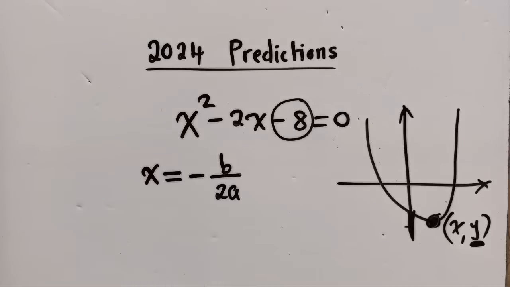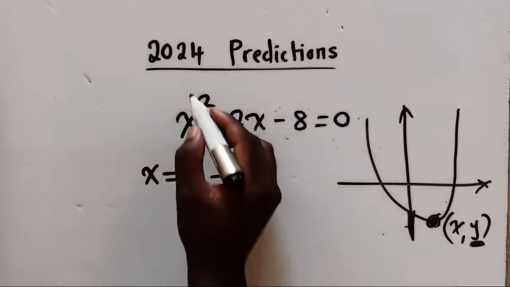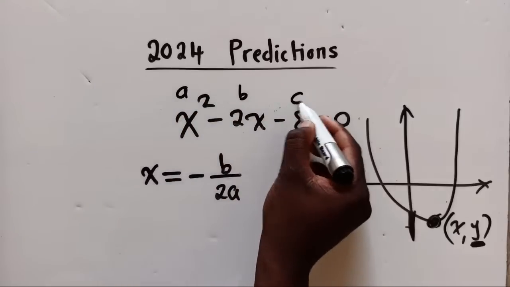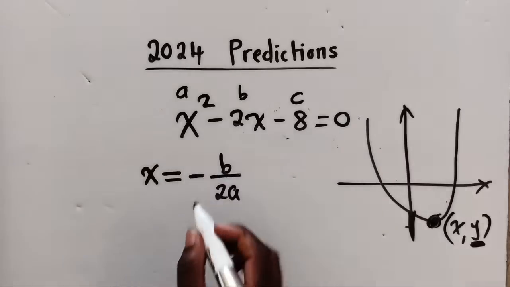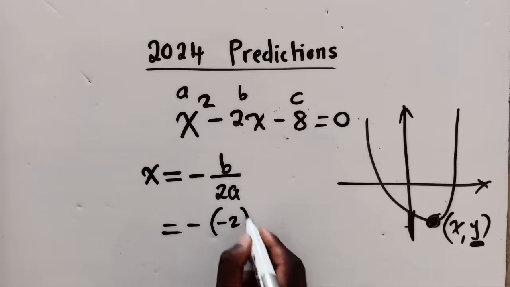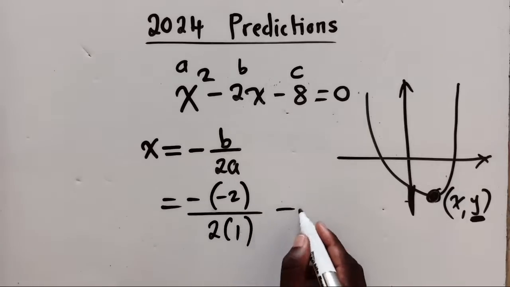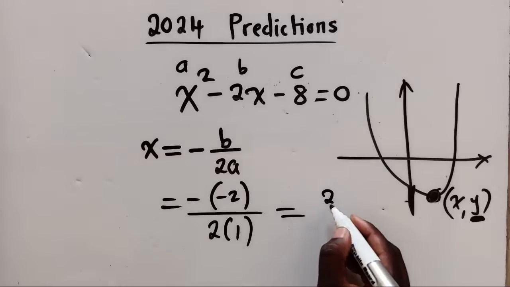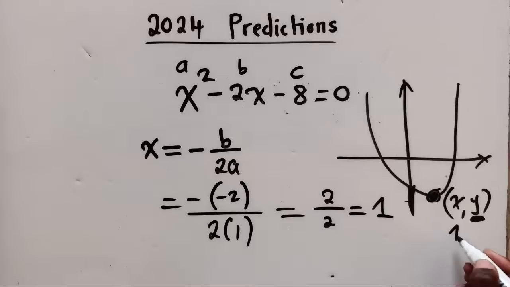So once you get this formula, you're of course going to say this is your A, this is your B, and this is your C. On our formula here, we only need A and B. So we're going to say negative, what is our A? It's -2 over 2, what is our A? It's a 1. So to solve, this and this will give us a positive, so it will be 2 over 2, which is equal to 1. So we have found the x value at the turning point.